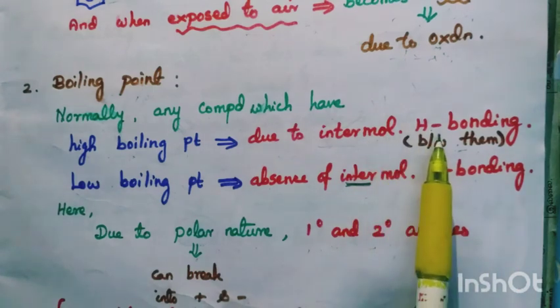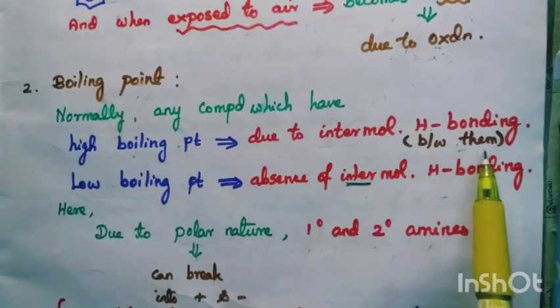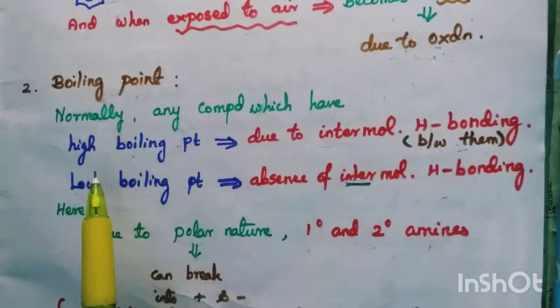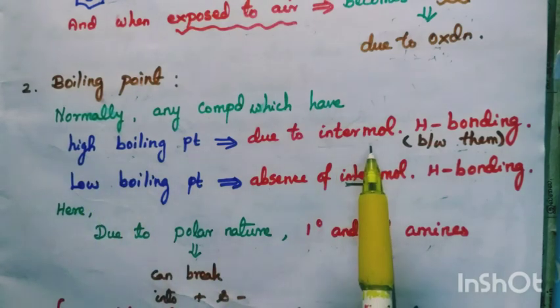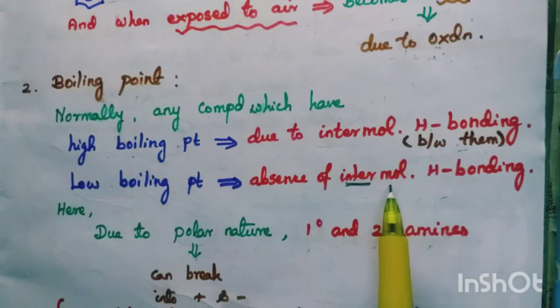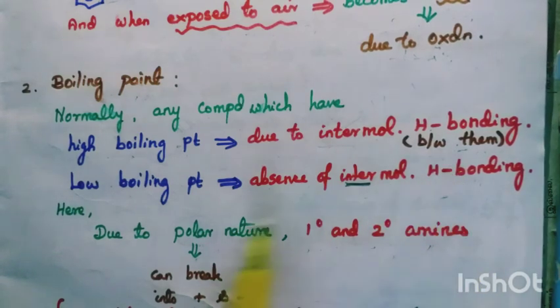Hydrogen bonding is between amines. High boiling point means presence of intermolecular hydrogen bonding. Low boiling point means absence of intermolecular hydrogen bonding. And the intermolecular hydrogen bonding is between themselves.